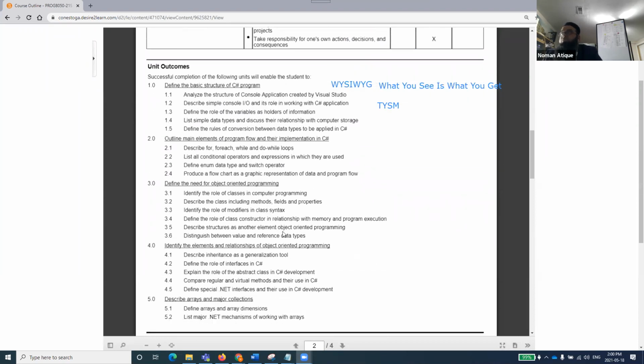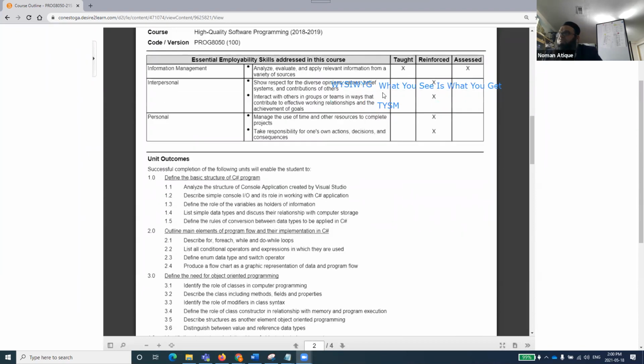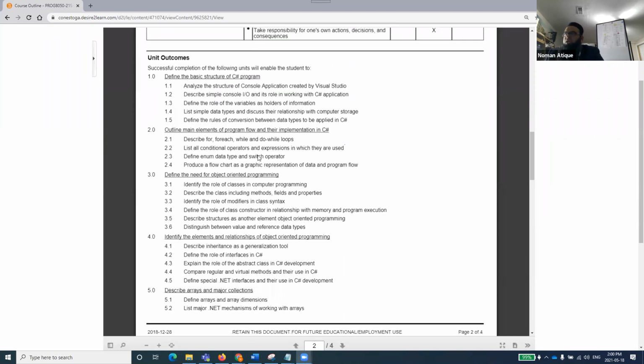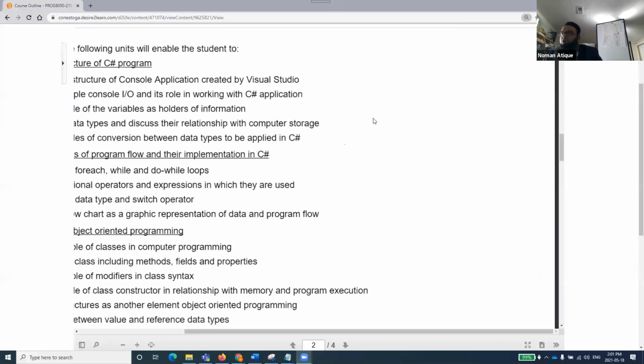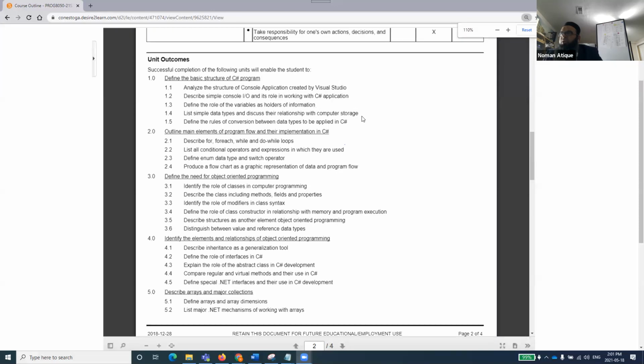So, unit outcomes quickly, because I'm about to take a break. We have been instructed to take a break every hour, on reaching every hour. So I will take a quick break, but let's first discuss the unit outcomes. You see here, successful completion of the following units will enable a student to do what? Let me just make it a bit smaller.